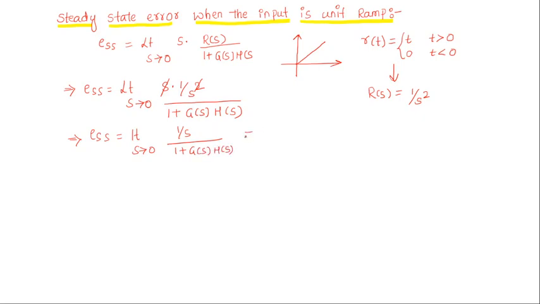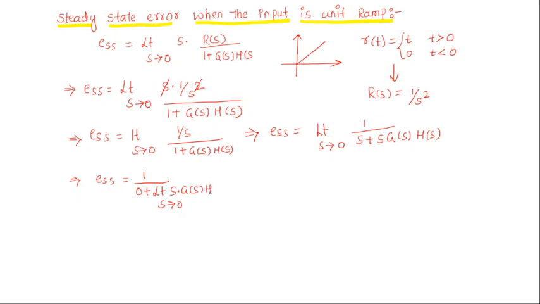So it is also written as ESS equal to limit s tends to 0 1 by s plus s into g of s into h of s. Now substitute s tends to 0 in this equation. What you will get? ESS becomes 1 by s tends to 0, this value becomes 0, 0 plus limit s tends to 0 s into g of s into h of s.